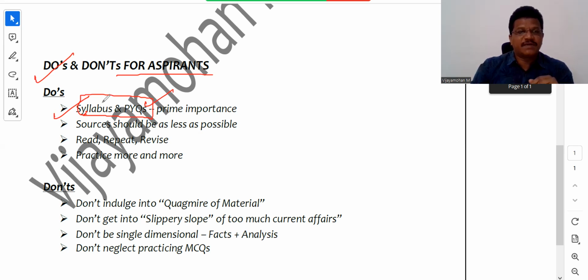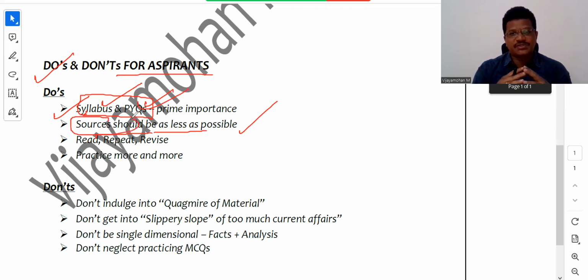They have to mug up the syllabus and go through the previous year questions, preferably 10 years, something like that. Okay, now sources should be as few as possible. This is the main thing that they should keep in mind. What they will do, they will pile up the sources, and bring all the sources in the market for economy nowadays. They keep 4-5 books, 6-7 books, but don't complete any.